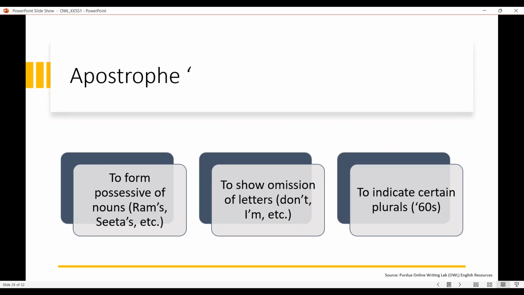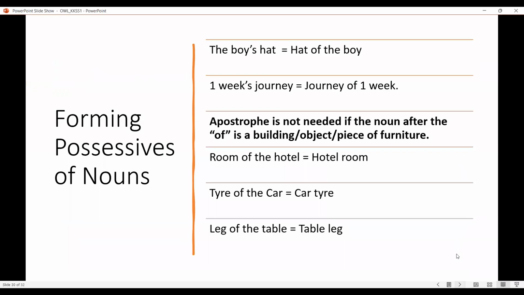When we have already brought up the topic in any paragraph or sentence about that particular century, from next time we can simply use the apostrophe to indicate the plurals. So these are the three primary usages of the apostrophe, and we'll see examples of how exactly it is put in there.